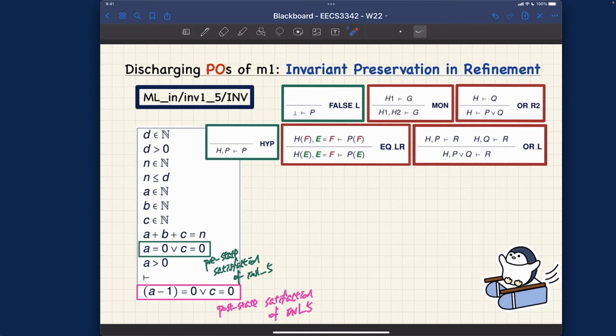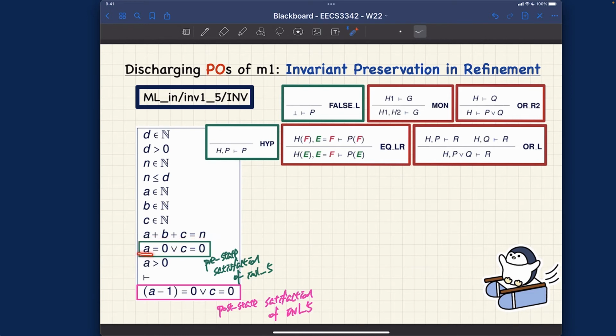So what we can do is try to split these two equalities into different independent sequent hypotheses. And what rule can we use? That's why this rule is always very useful. Whenever you see any disjunctive hypothesis in your sequent, you may just want to consider splitting that particular disjunctive hypothesis into 2, right? If we did that, A equals 0 will be one independent sequent, and C equals 0 will be just another independent sequent.